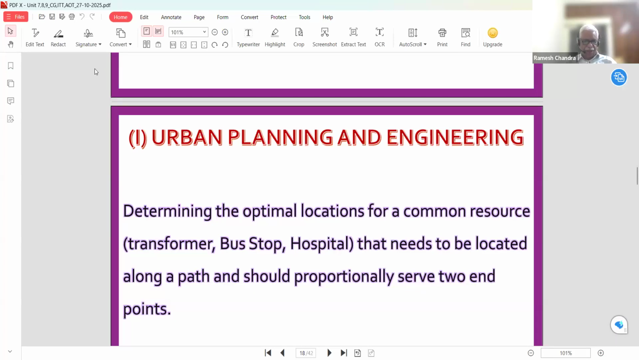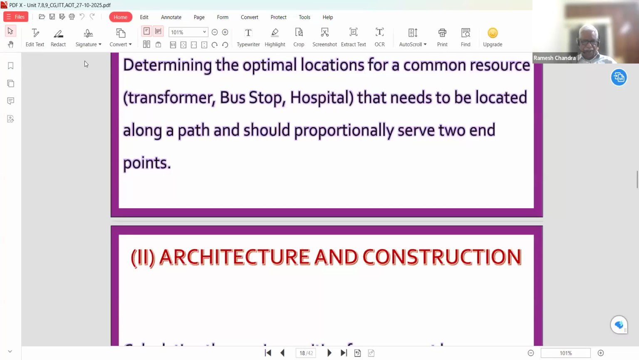If we want to establish a bus stop between two points of the city, then where can we locate the bus stop, hospital, transformers, or any resources? We can use the section formula to find the distance proportion between the first point and that bus stop or hospital, and the distance from the second point to it. So the section formula is very applicable in urban planning and engineering.